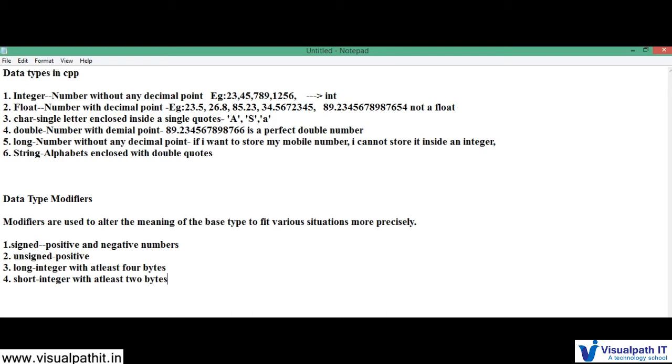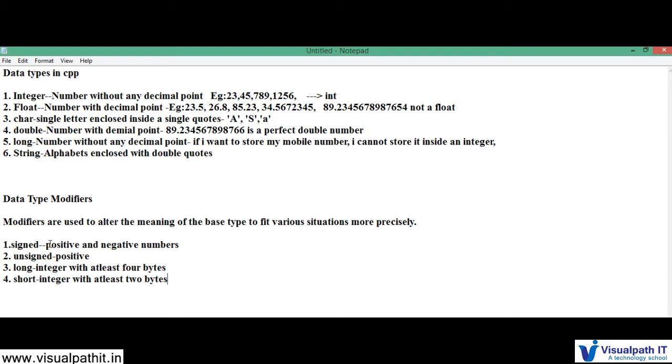As a programmer, you must know what the range is, then only you can perfectly choose which data type you want in your program. For example, what data type will you choose to store your marks? Definitely, in every university the marks will be round values.